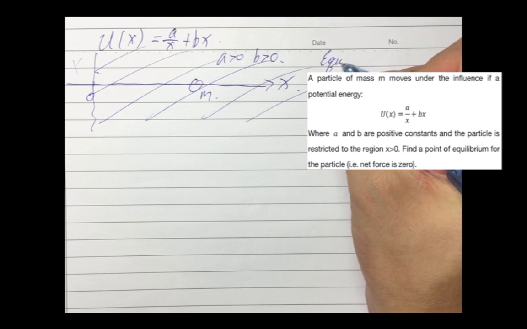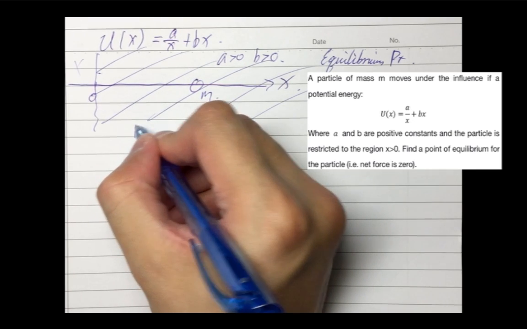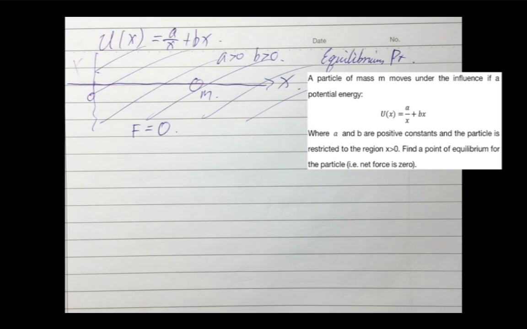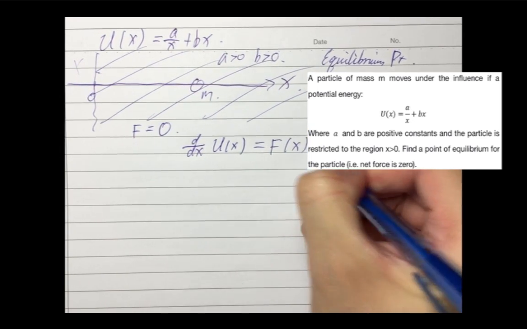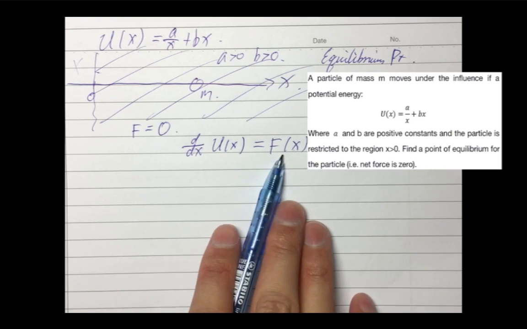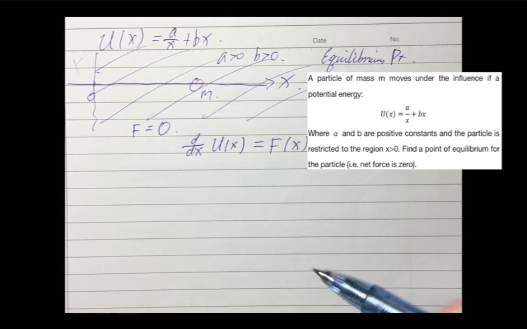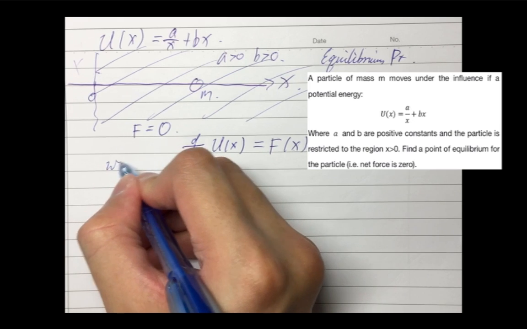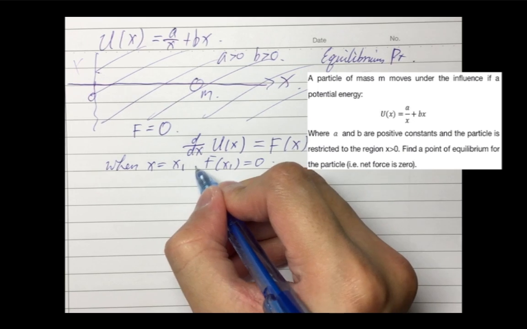So we're going to find an equilibrium point. That is, net force is 0. And just now we got something from our previous part, that is d over dx of U(x) equals F(x), right? So we know the relationship between the force and potential energy. At this point, F equals 0. So when x equals x1, F(x1) equals 0.